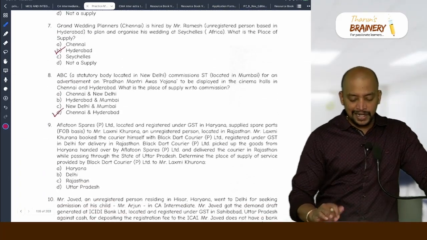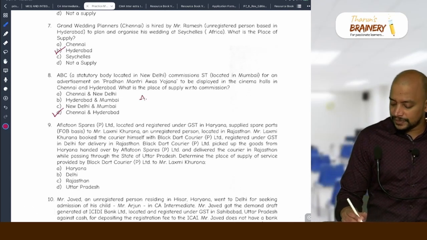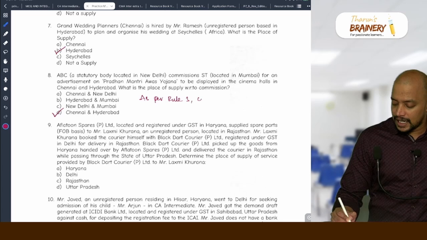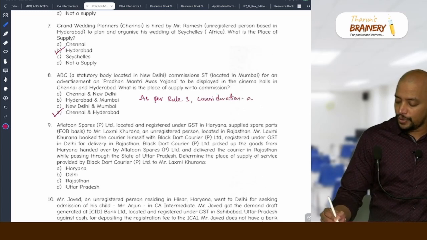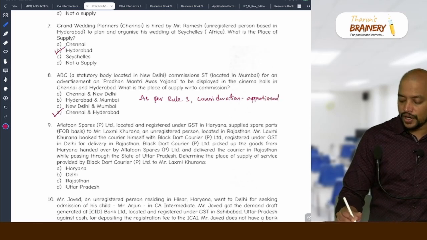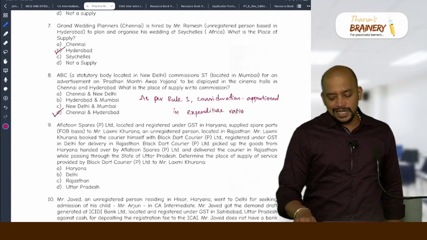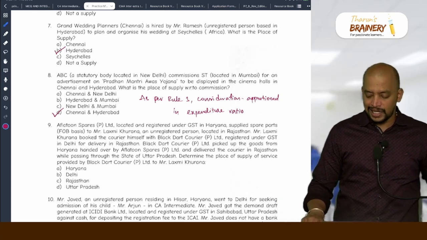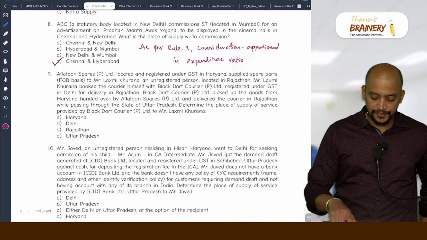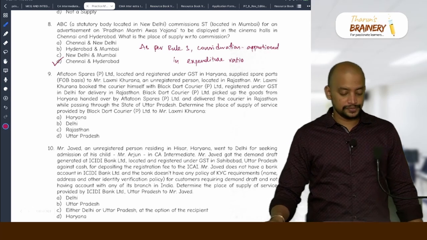You just write down here, as per rule 3, consideration apportioned in what ratio? In expenditure ratio. As per rule 3, consideration apportioned in expenditure ratio. Okay.